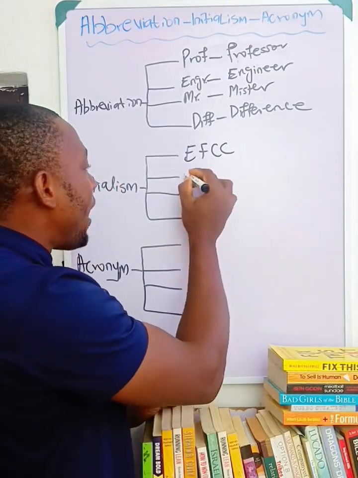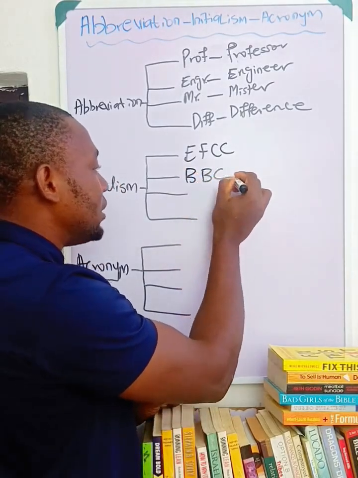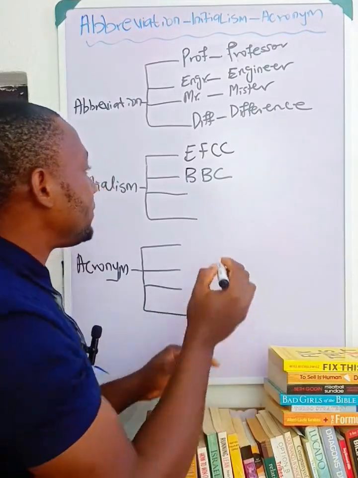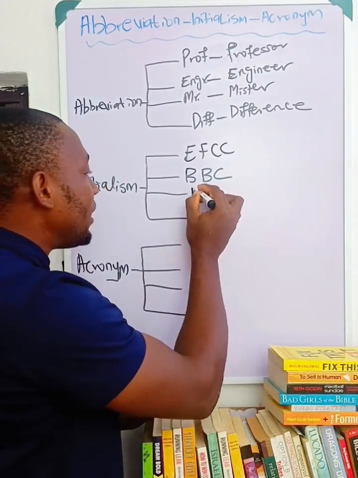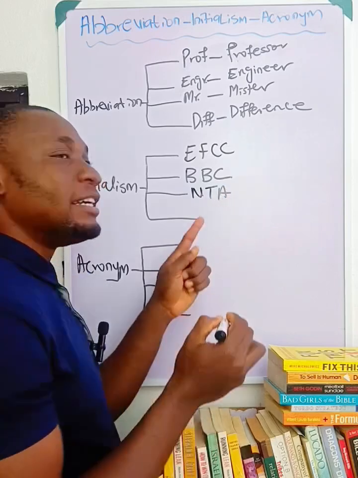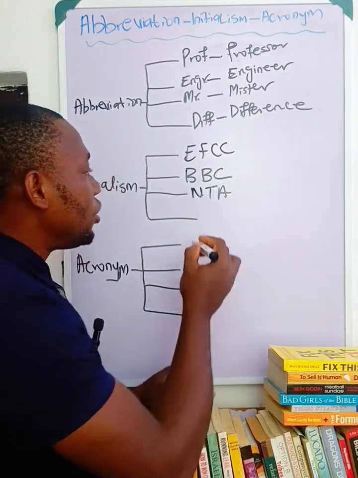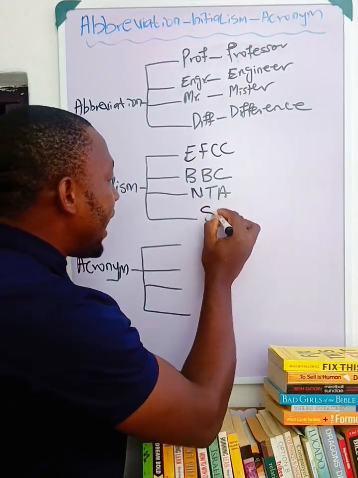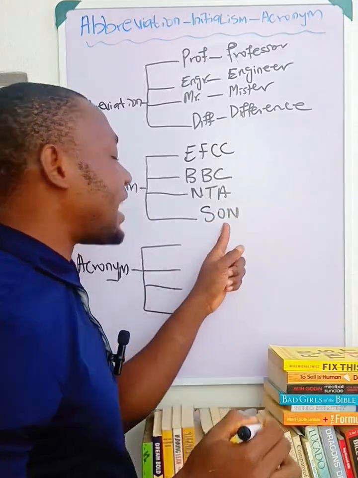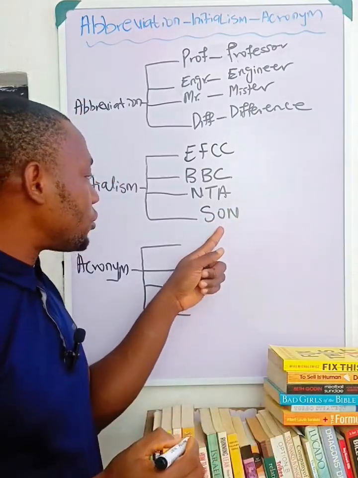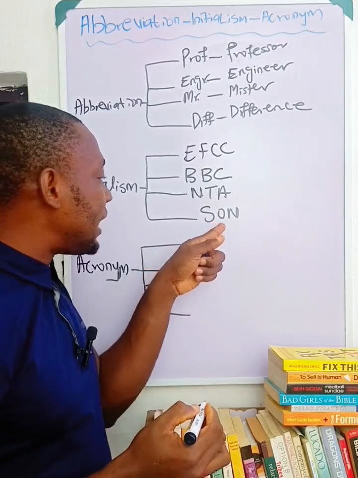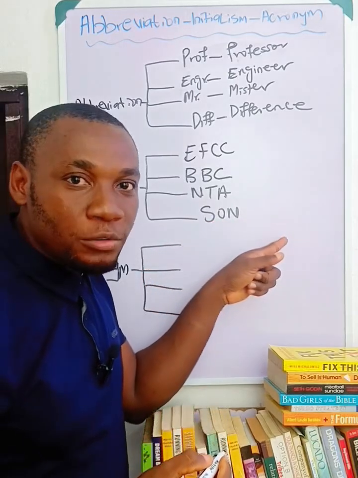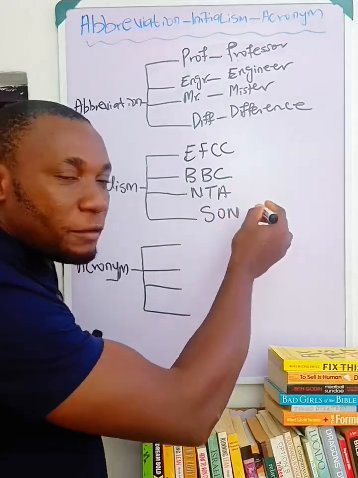For example, we also have BBC, which is an initialism. We also have NTA, which is an initialism. We also have SON, which is an initialism because they are first letters derived from a group of words. We will come back to the full meaning.